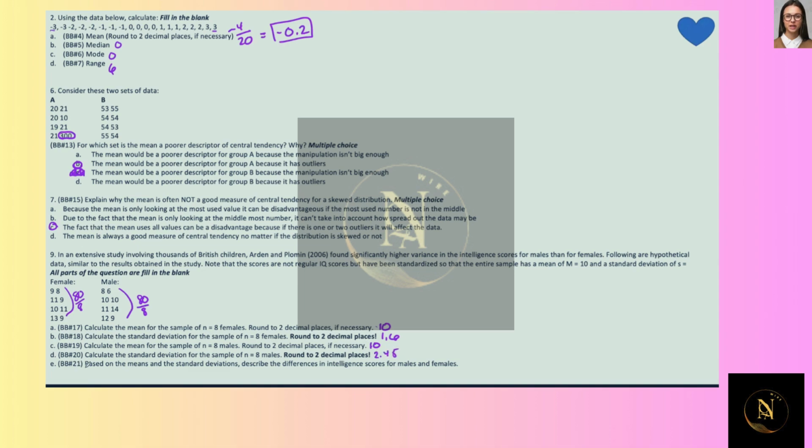And basically for E, based on the means and the standard deviation, describe the differences in intelligence scores for males and females. So I'm going to say that the male has a higher variability rate, because the range for the male is going from 6 to 14, so it's 8. And the range for female is going from 8 to 13, so it's only 4. So the male has a higher variability rate.